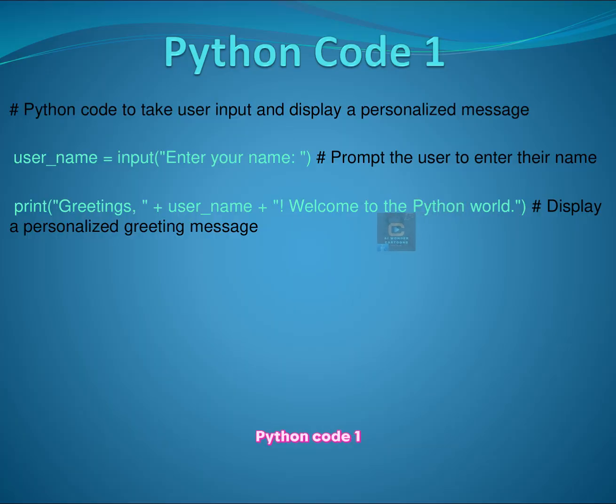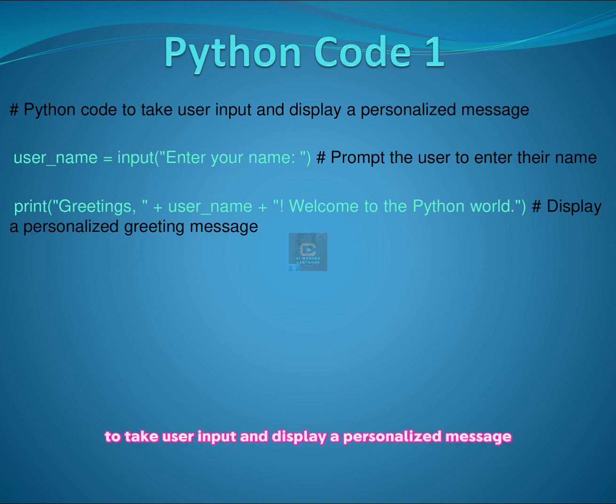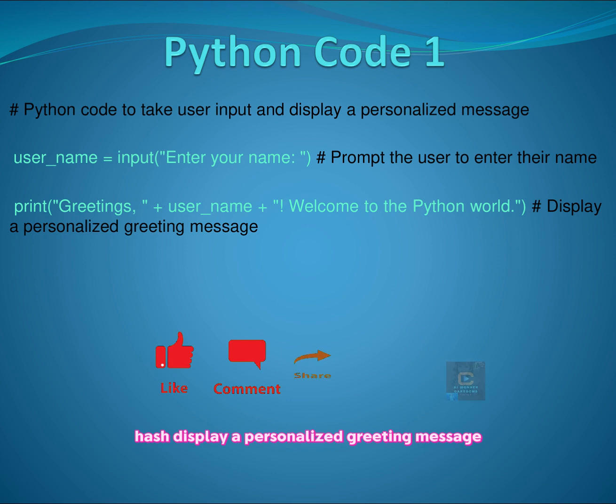Python code 1. Hash: Python code to take user input and display a personalized message. user_name = input("Enter your name: ") # Prompt the user to enter their name. print("Greetings, " + user_name + ". Welcome to the Python world.") # Display a personalized greeting message.